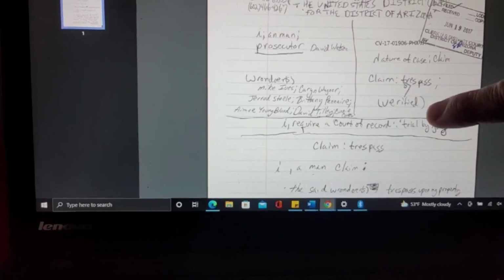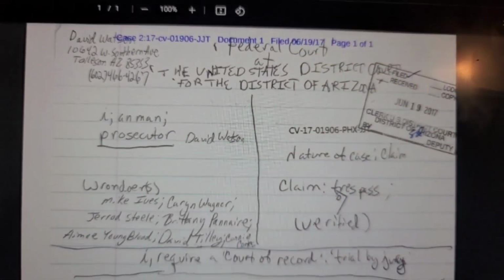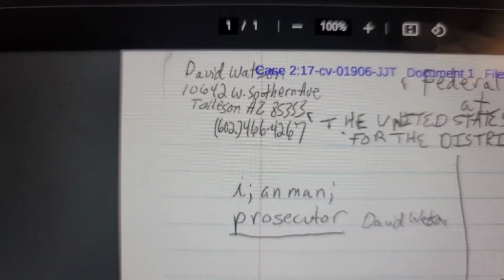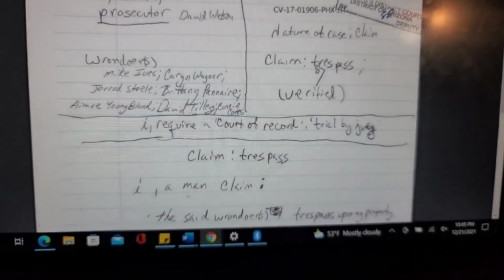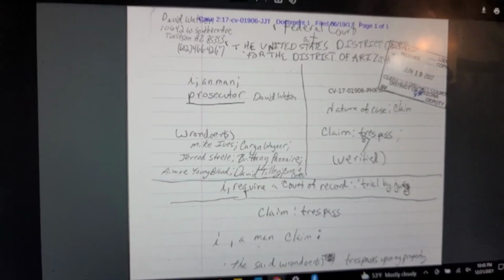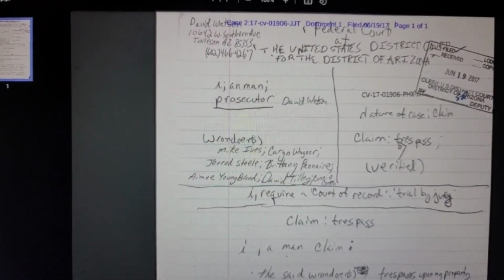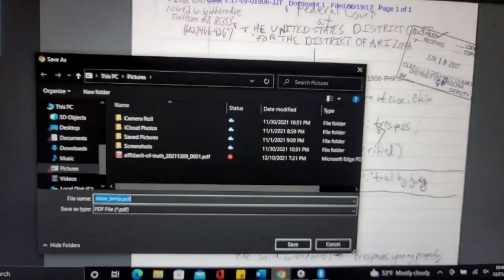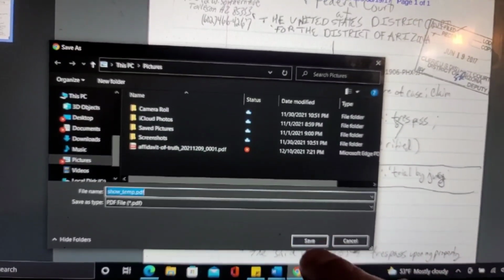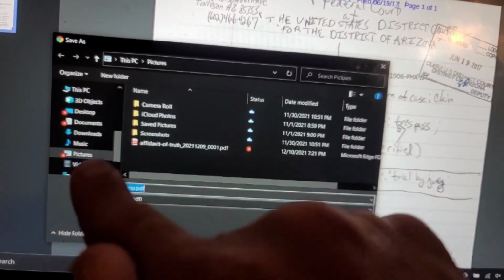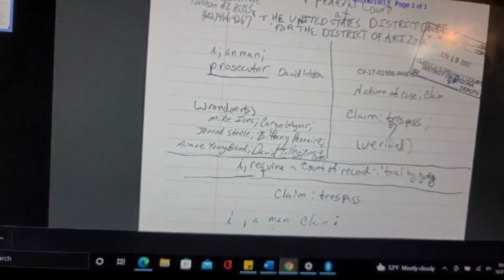Awesome. This is so cool. This is the one with that screenshot that I had shown y'all. So now I have the actual document. And as you can see, he actually used Karl Lentz's work. And there's the address, phone number, David Watson, and I'm going to be downloading all of these documents, guys. Don't worry, because I'm going to put them all in a link in the description. Okay, so starting the first download. I'm just going to leave it the way it was, and I'll just leave it in pictures. Okay, so save, and then I'll come back to it.